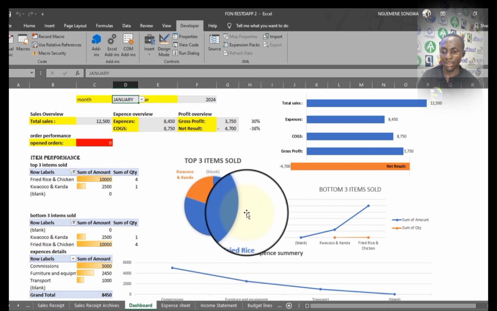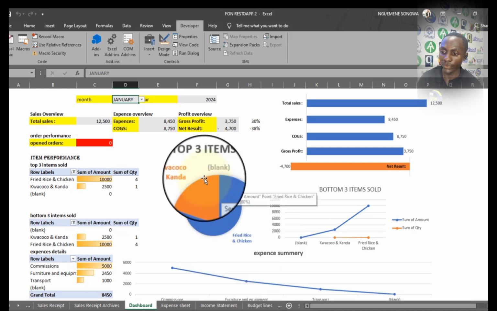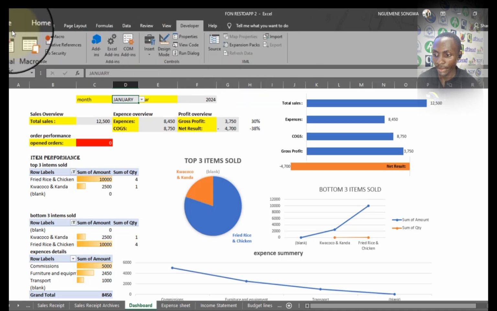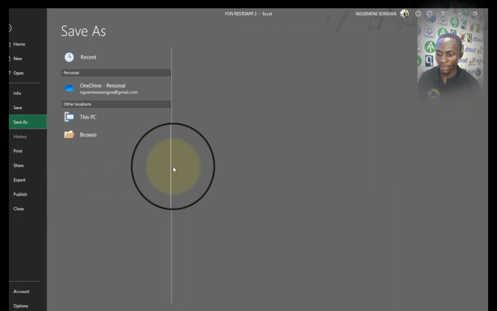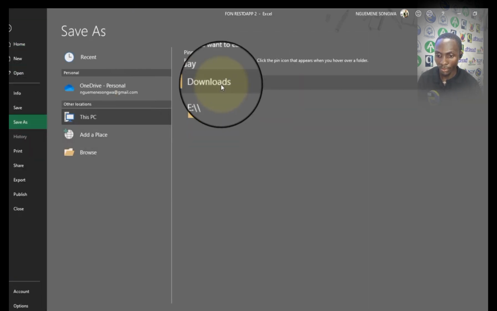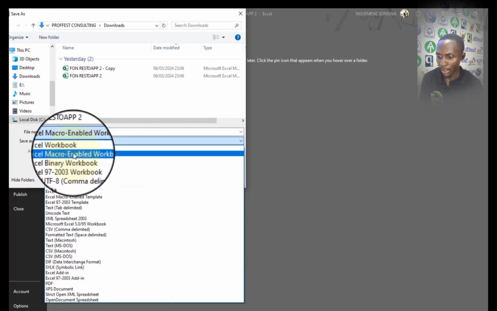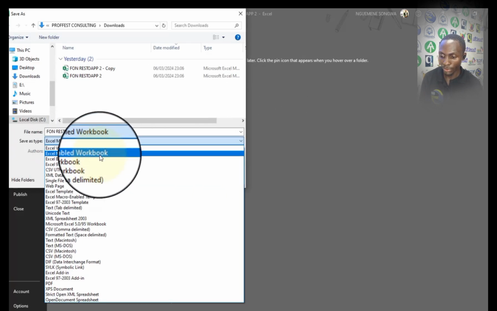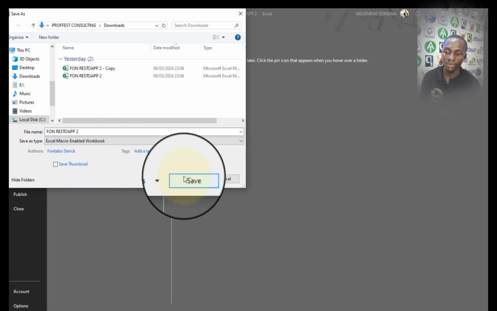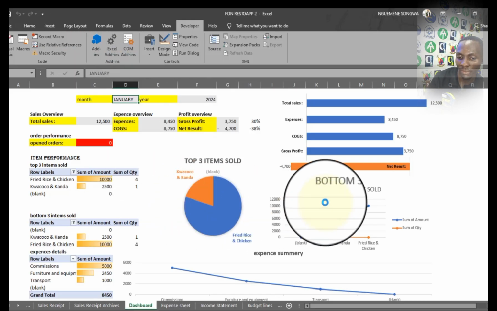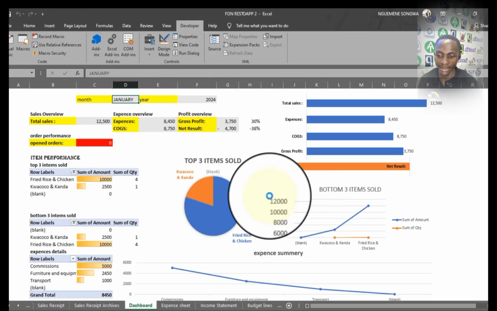But you have to understand that when you start writing a VBA code, you need to save it as an XLSM file. So you come to File, take Save As, and from here you search where you want to save it, and you select the Excel Macro-Enabled Workbook. If you do not select this file type, all the macros you have entered in your Excel file will not exist anymore.